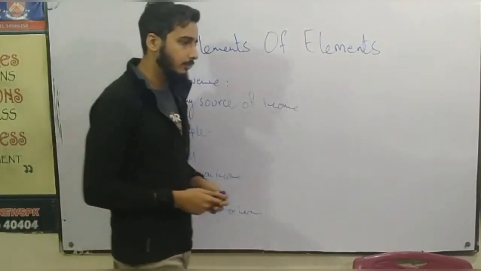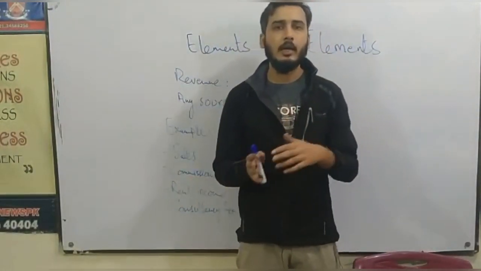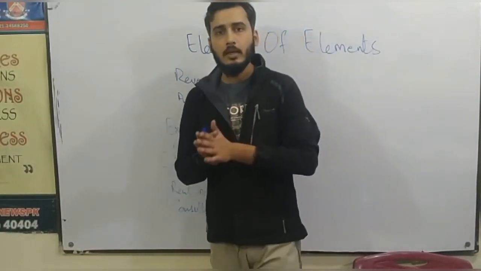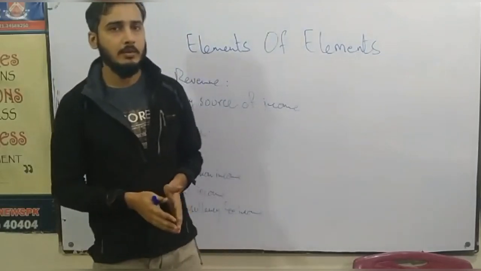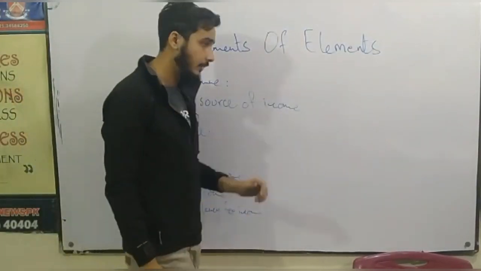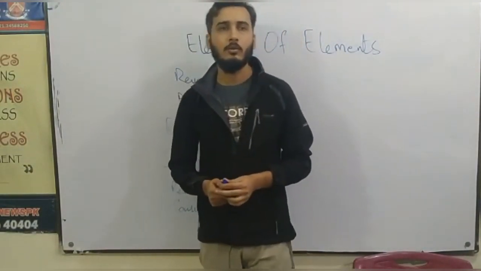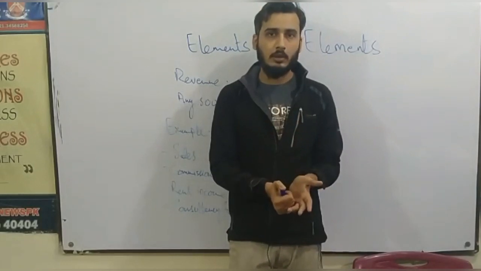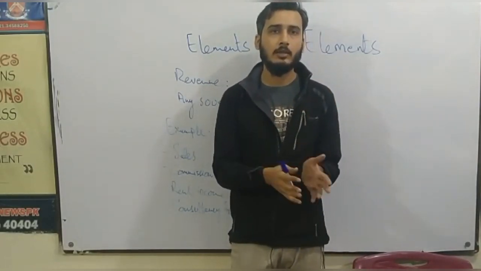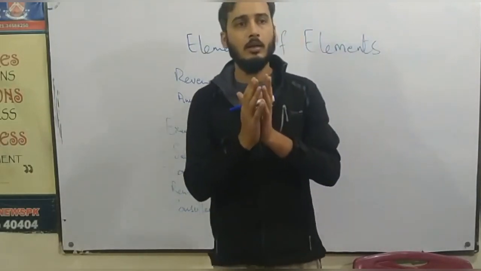Rent income. For example, my company just constructs the building and lets them on rent. So this is a source of income for my company as well, and that shall be termed as revenue in my books. Then consultancy fee income. If you go to a doctor, he does not give you any medicine, but he just consults you what you have to do and what are the prescriptions and all in your case.